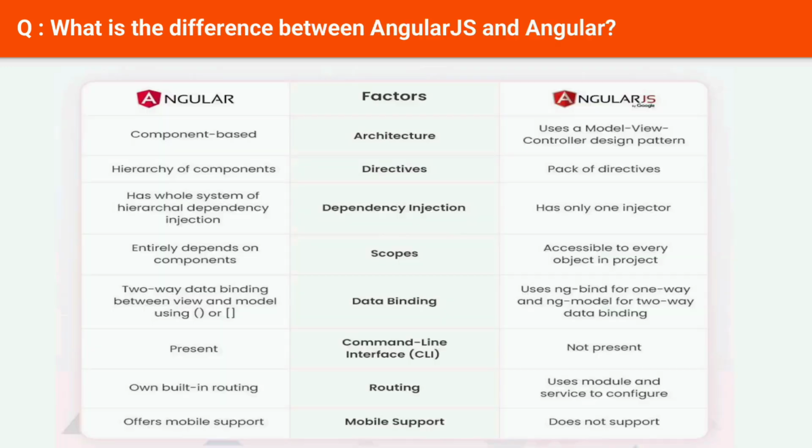Next question: What is the difference between AngularJS and Angular? AngularJS. It is based on MVC architecture. It uses JavaScript to build the application. Based on controllers concept. No support for mobile platforms. Difficult to build SEO-friendly application.